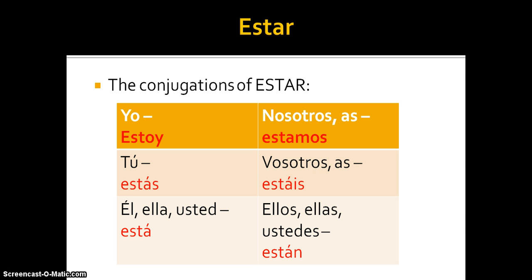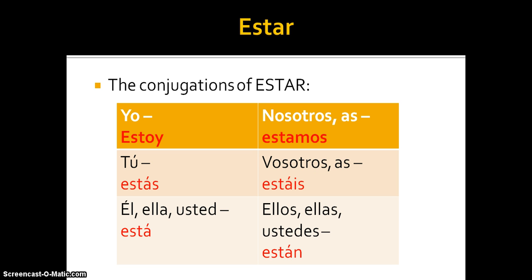With ellos, ellas, ustedes, you can also have two names, like Bob and Mario están. And I forgot, I'll bring it back to the nosotros thing because you get this confused. If I have a name and I, for example, John and I, Bob and I, Dan and I, it's also going to be estamos.